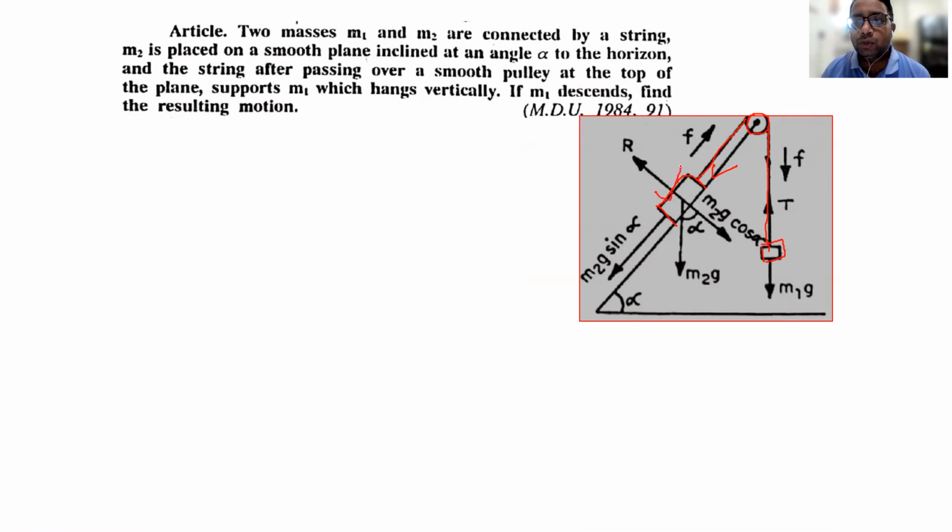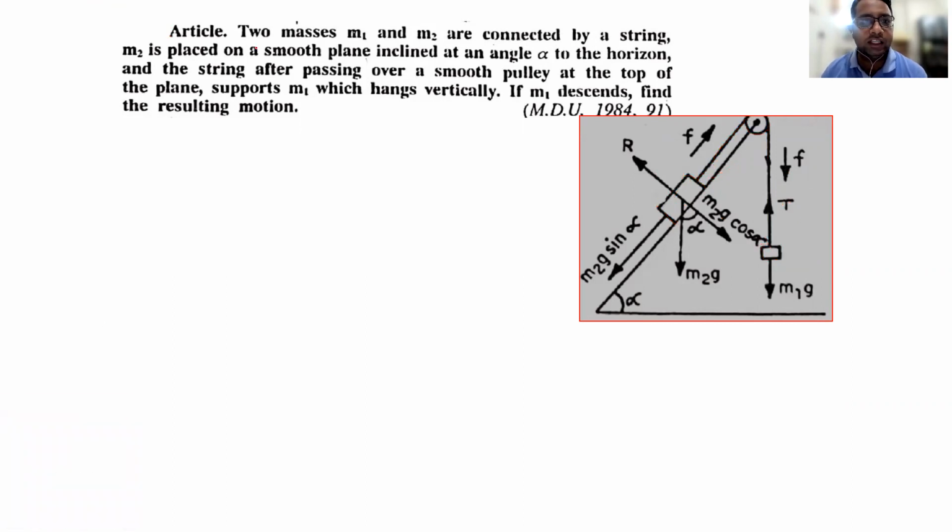So now the motion of this particle is in the restricted way, because this mass m1 will descend, and if this particle will ascend, then this particle will move upward. So its motion is restricted by this particle. That's why this is known as the constant motion along a smooth inclined plane.